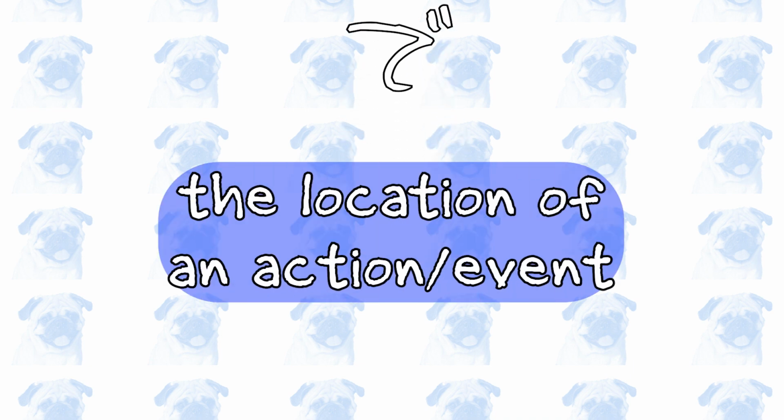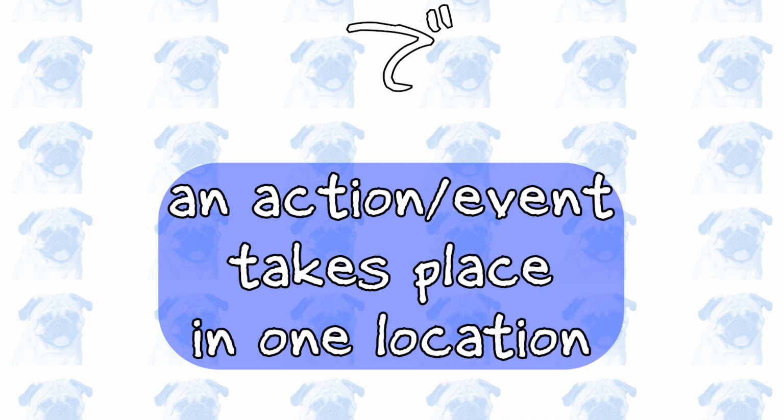The Japanese particle de has several meanings. In this video, you will learn how to use de to indicate the location in which an event or an action takes place. The particle de is used when an action or an event happens within one location. Let's have a look at some examples.